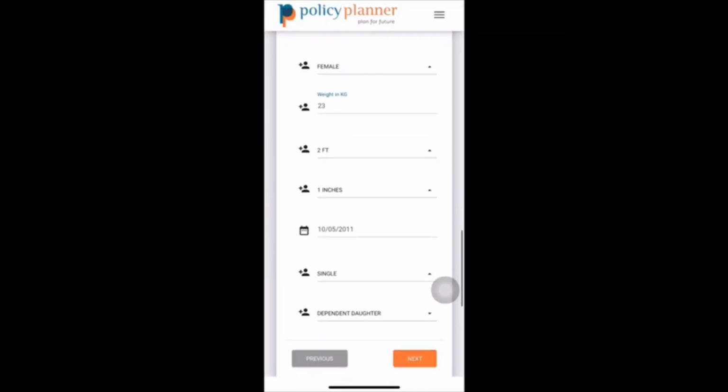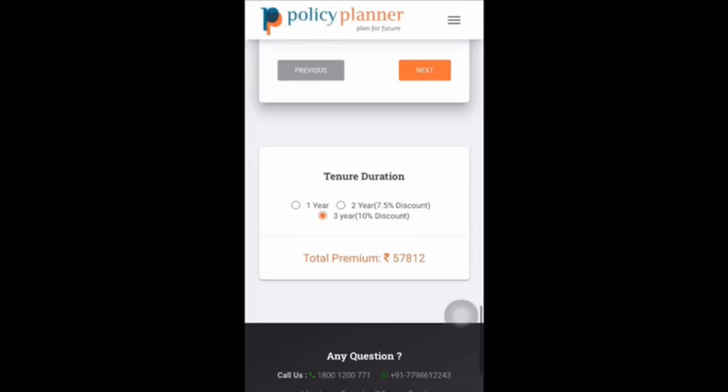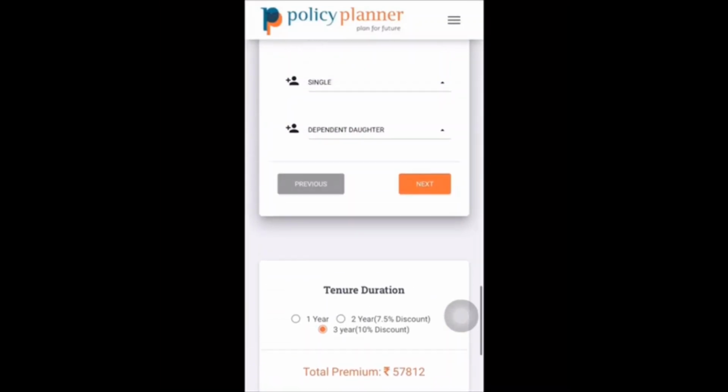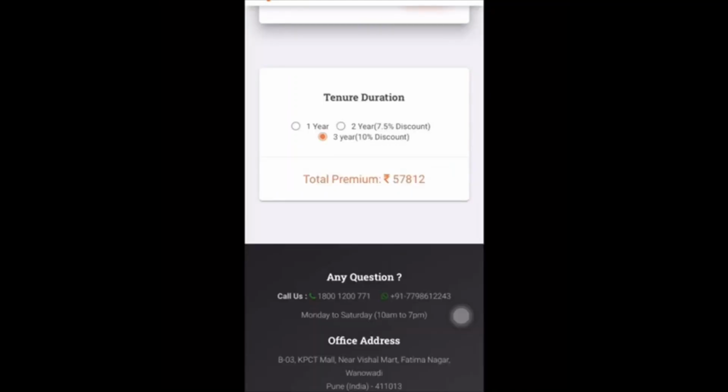The next will come to the tenure of the policy. So second year you will get a discount of 7.5%, and on the third year you will get a discount of almost 10%, and the premium will be 57,812 rupees. Now we'll click on the next option.